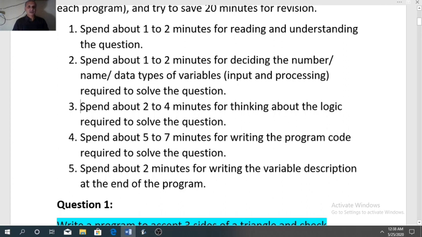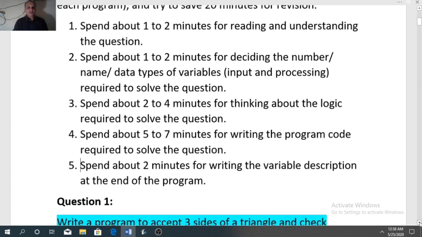Next, spend about 2 to 4 minutes for thinking about the logic that is required to solve your problem. Now 5 to 7 minutes are required for writing the program code, and the last 2 minutes should be used for writing the variable description, and it should be written at the end of each program.